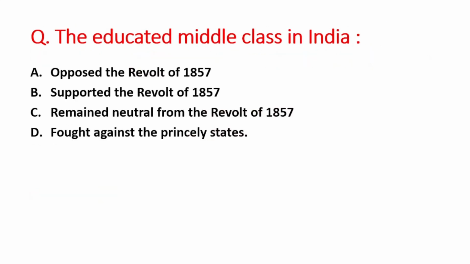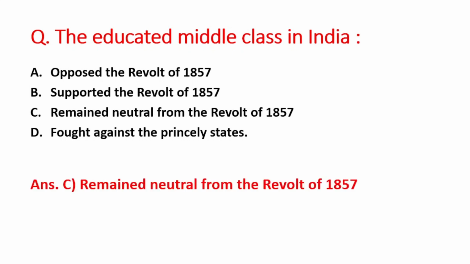Next question is, the educated middle class in India. A option is oppose the revolt of 1857, B is supported the revolt of 1857, C option is remained neutral from the revolt of 1857, and D option is fought against the princely states. So right answer is option C, that is remained neutral from the revolt of 1857.